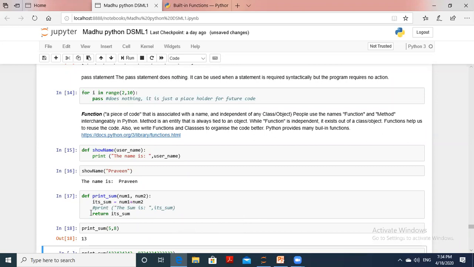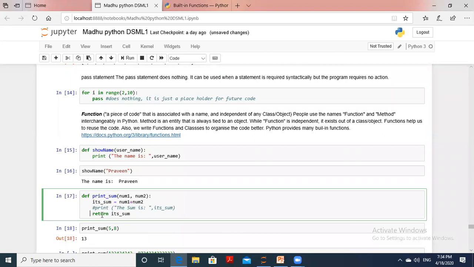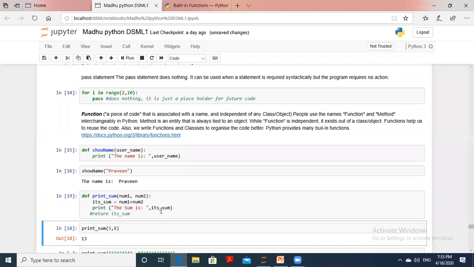So let us take another important case here. Suppose we don't use return here, and I use a printf statement instead. Does it work or not? So let's see. Now what are you taking here? Printf of the sum. Let's see whether it executes or not. Yes, it is now executing. Both ways can execute.